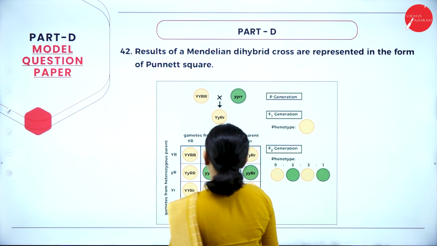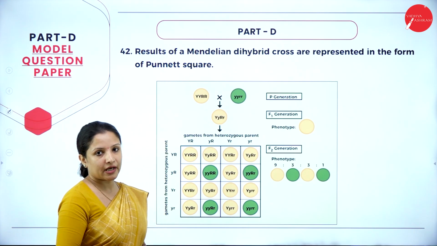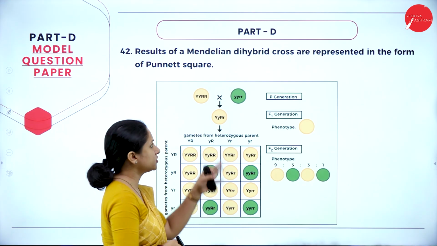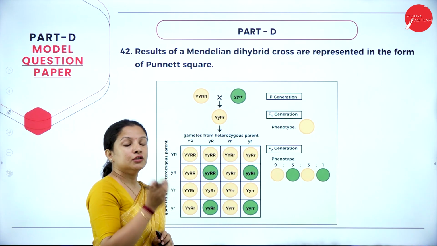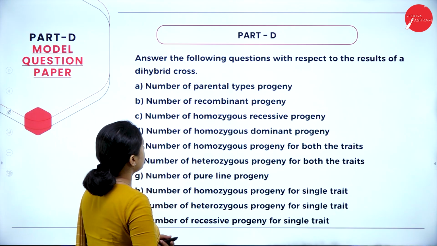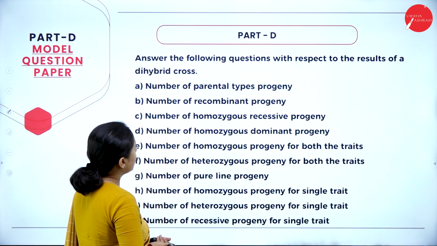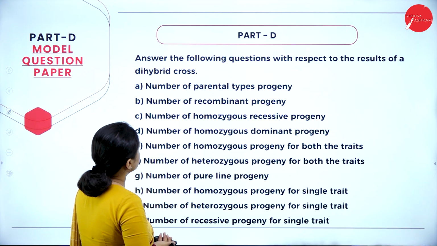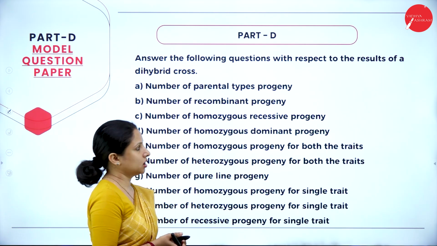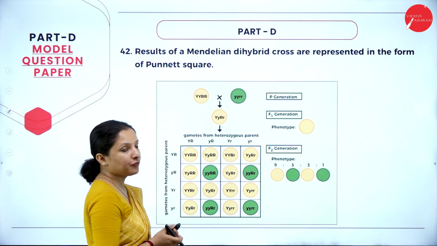So this is the Punnett square. You all have learned about the dihybrid cross, the monohybrid cross and all that. Now you don't have to do it because it's already given in the question paper, so we have to answer accordingly. What is the first question we shall look into? We have to find the number of parental types progeny. So let's begin.